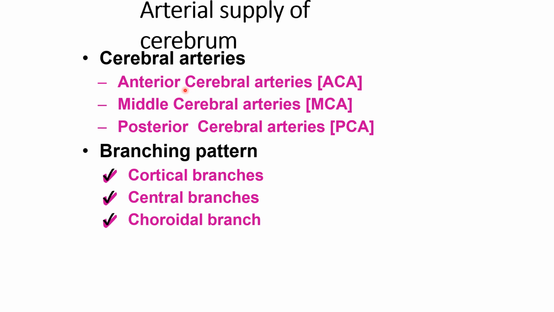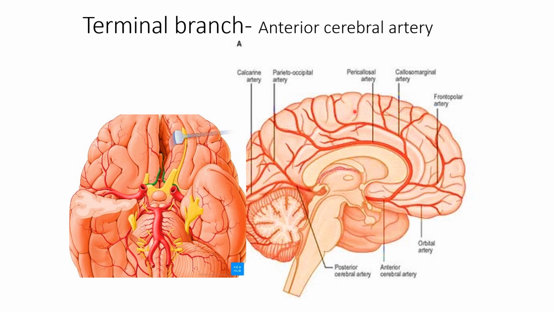So the cerebral arteries mainly are the anterior cerebral artery, middle cerebral artery and posterior cerebral artery. The branching pattern is in cortical branches, central branches and choroidal branches. So these are the major arterial supply of the cerebrum. Here you can see the anterior cerebral artery. It terminates in the anterior half of the cortex.